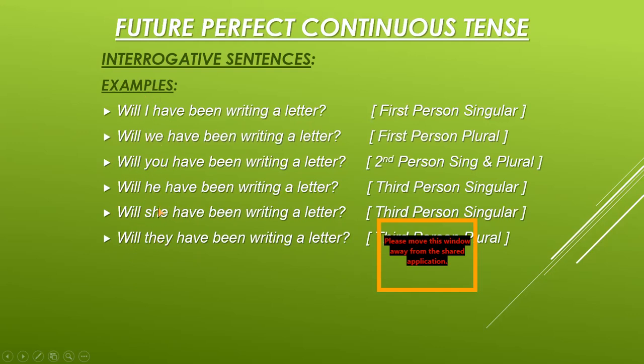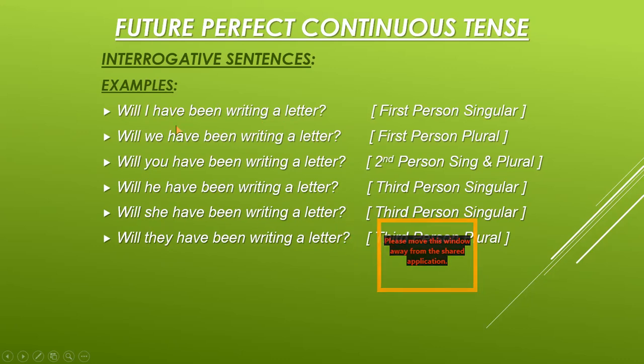Now you can see that all the interrogative sentences start with the helping verb and then the subject, which is a subjective pronoun, sometimes singular and sometimes plural: I, we, you, he, she, and they. These are all subjective pronouns. After that, I have written the remaining part of the helping verb, have been, in all the sentences, then the fourth form of the verb, then the object. And you can see that we have placed a question mark at the end of all sentences because these are interrogative sentences.